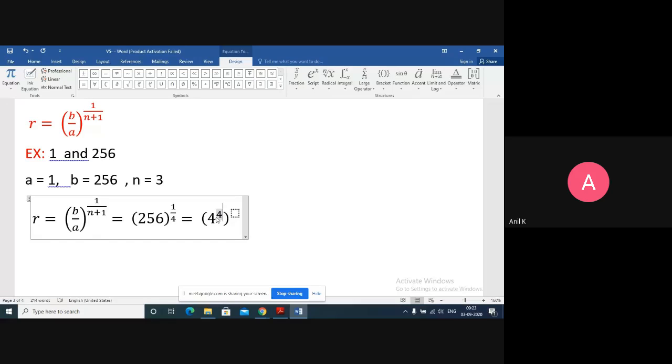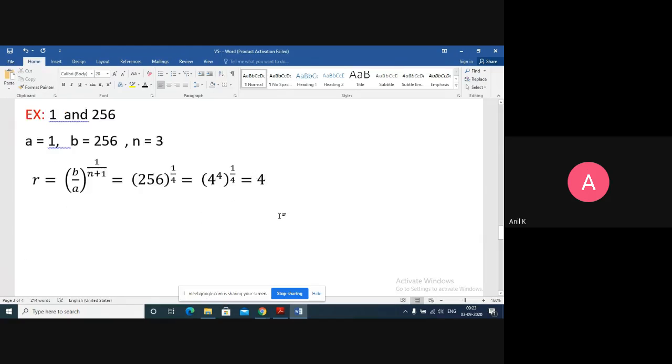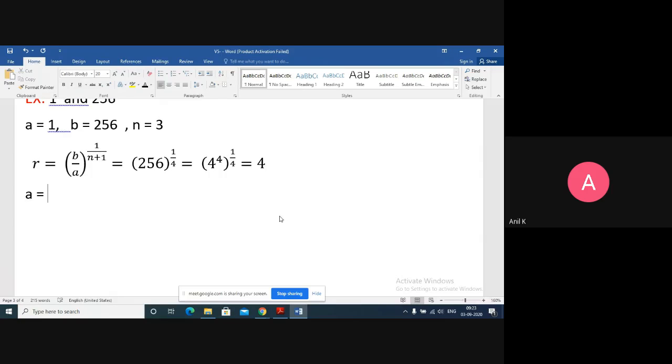So I think 256 is 4 to the power 4. 4 into 4 is 16, 16 into 4 is 64, 64 into 4 is 256. So 256 I can write as 4 to the power 4, and already I have 1 by 4 here. Using the exponent formulas, exponents 4 and 1 by 4 will get cancelled. Finally, I am left with the base, which is 4. So hence my R value is 4. Now A value is given as 1. My next term is AR, which is 1 multiplied by 4, which equals 4.